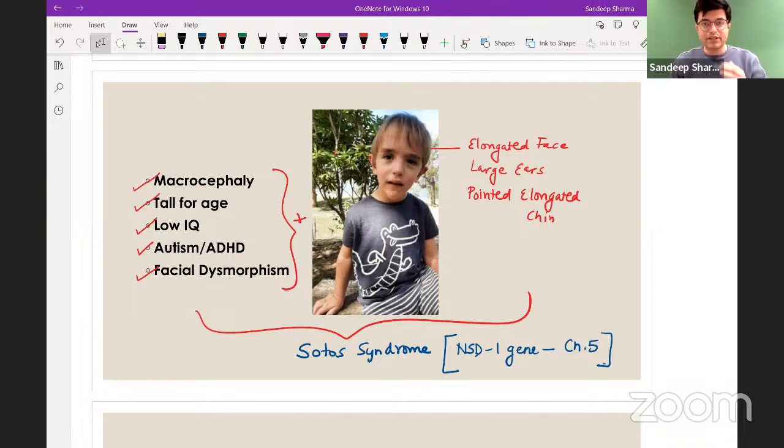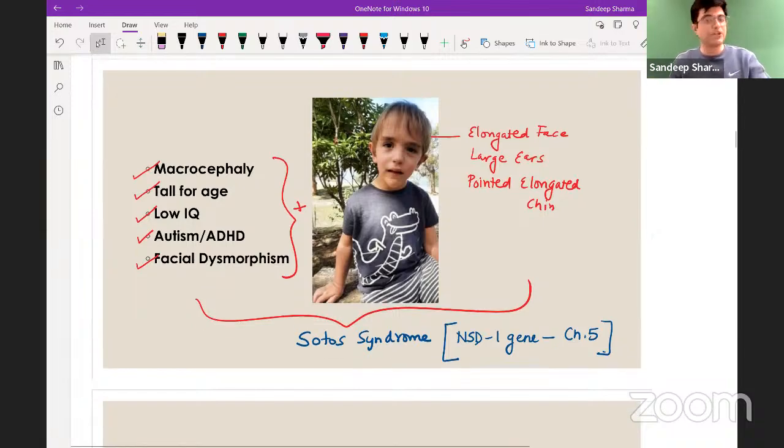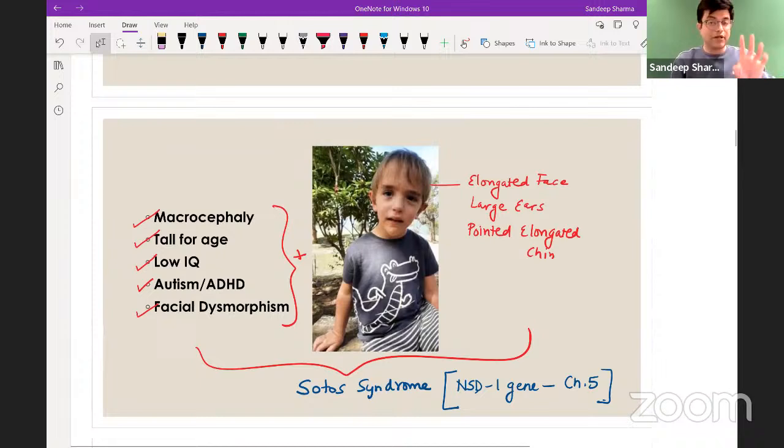Eventually, many patients of Sotos syndrome and Fragile X are difficult to distinguish clinically, and so we need to go in for genetic tests like fluorescent in situ hybridization, where you are able to make the diagnosis, right? So Sotos syndrome is the diagnosis. Why is it not Fragile X? Because if they are making Fragile X, they will always mention bilateral large testis in the patient. Infertility they will mention. Here it is not mentioned.